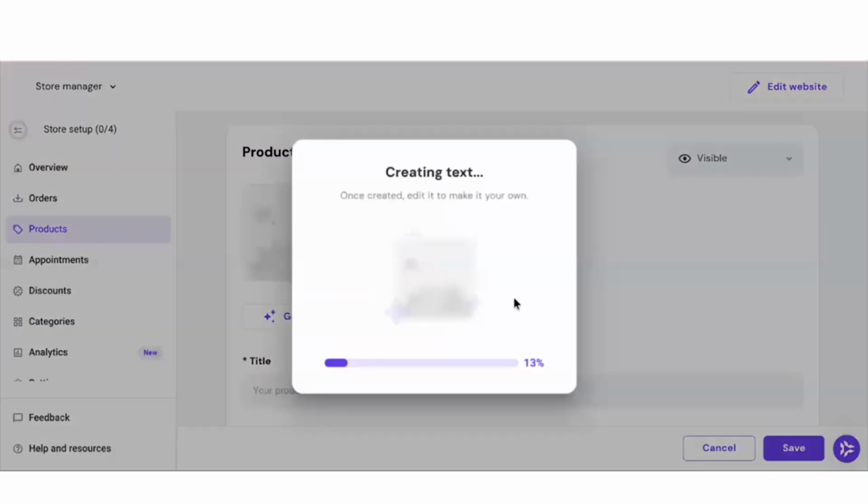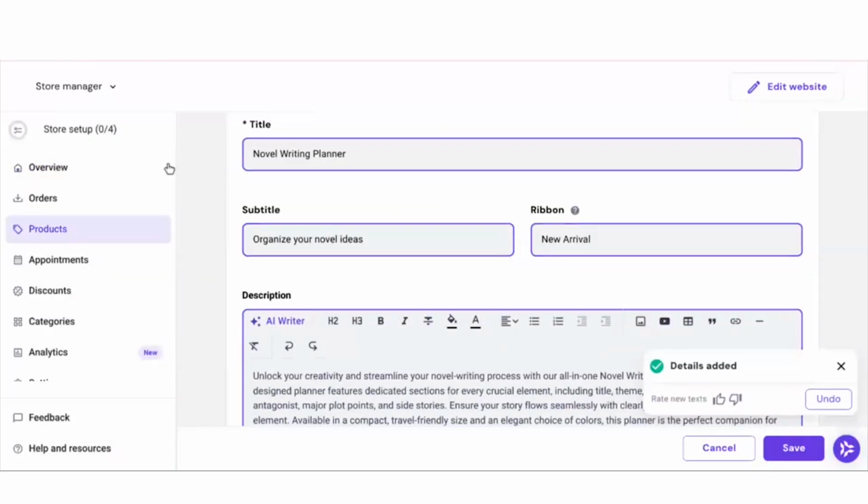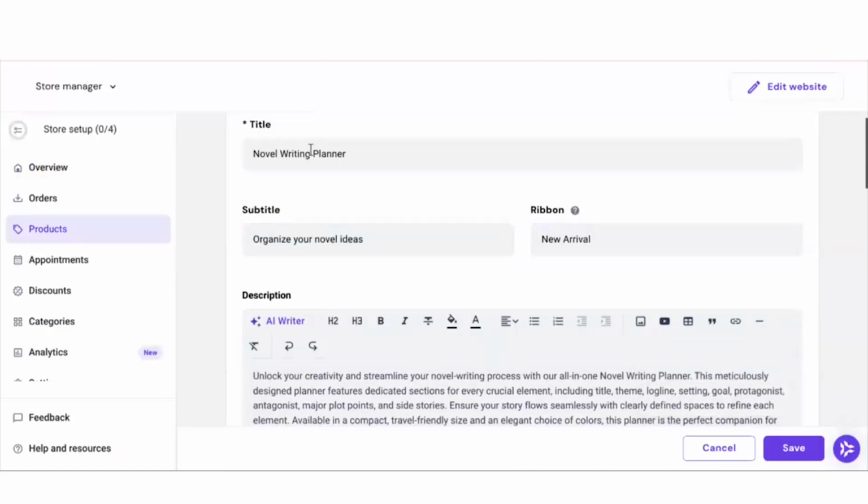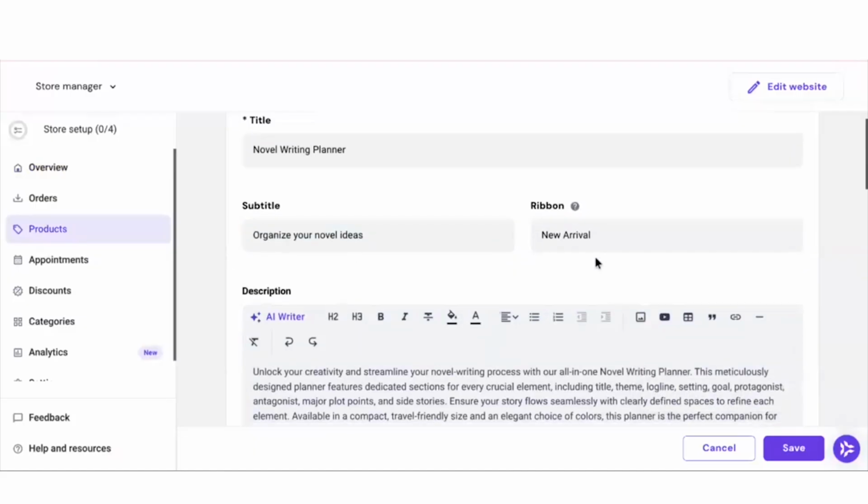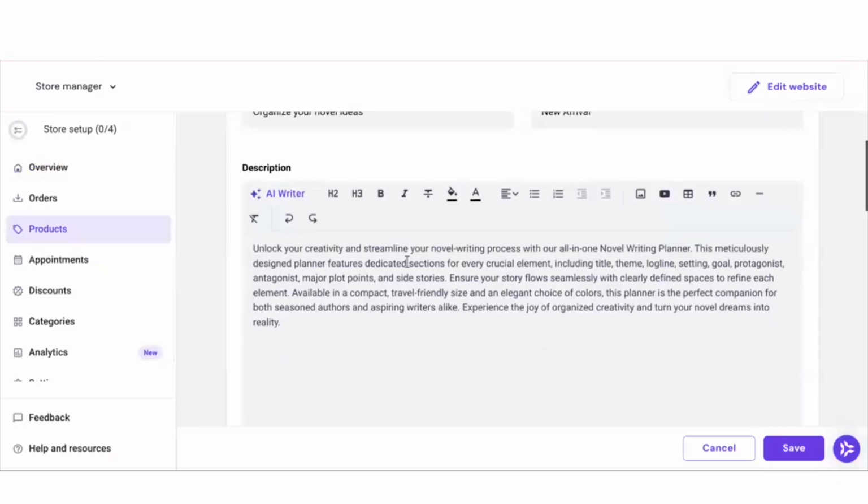They have an AI product description writer. It's so cool. Look at this. Okay, novel writing planner. Organize your novel ideas, unlock your creativity, and streamline your novel writing. Look at this. Like, they just wrote it for me, which is so cool.